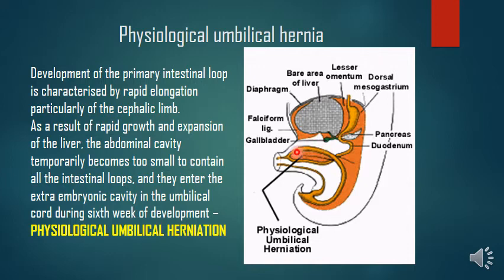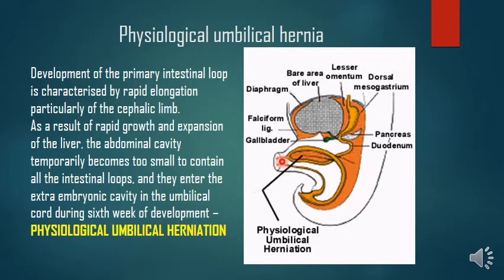While this intestinal loop is developing, the liver is also in the process of development. It is also increasing in its growth. So then the abdominal cavity becomes too small to contain these intestinal loops. So that's why they enter into the extra-embryonic cavity in the umbilical cord during the 6th week of development.